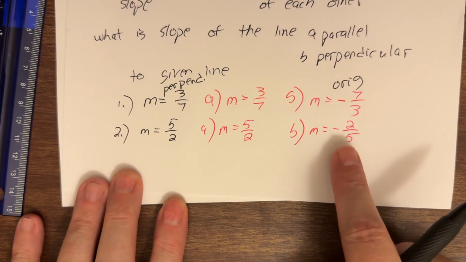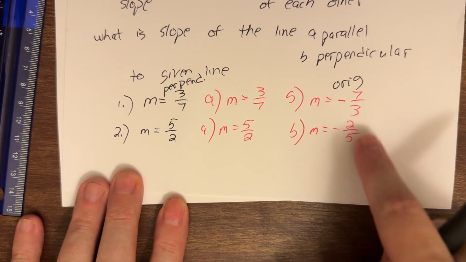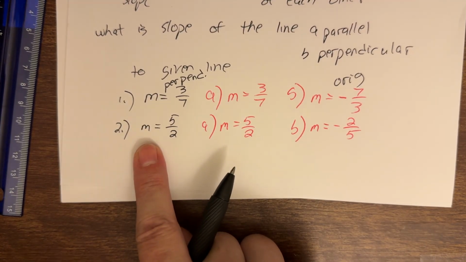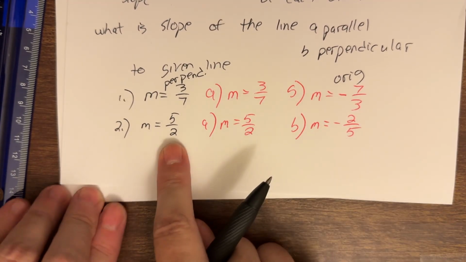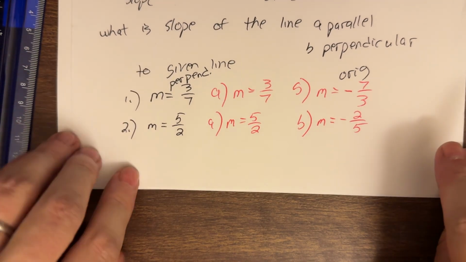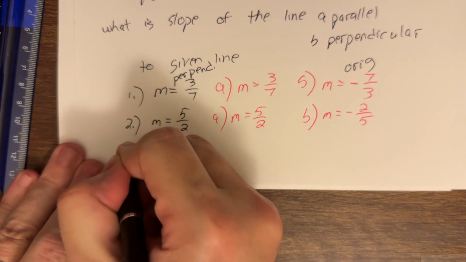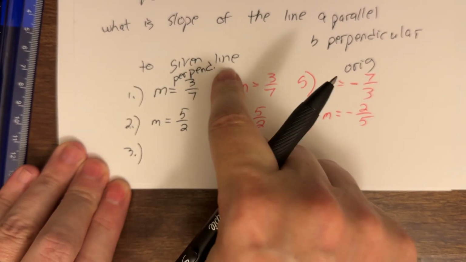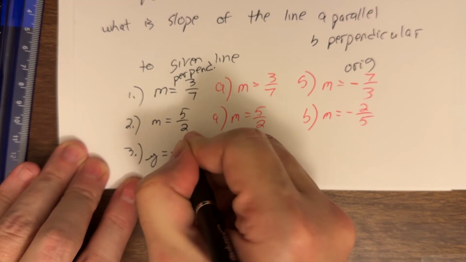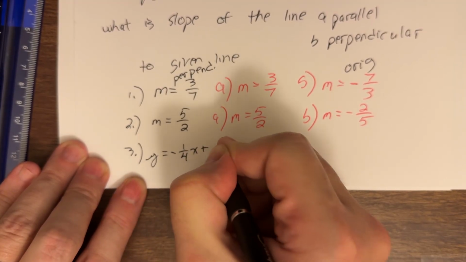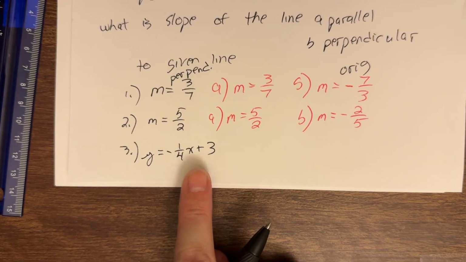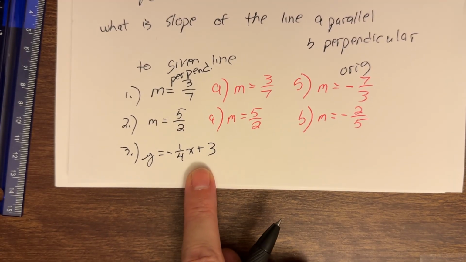Start here. If my original had a slope of -2/5, hit it with another negative, that becomes a positive, and then flip the 2/5 to become 5/2. Let's just do one more like this, and now let's start off number 3. My given line is y equals -1/4 x plus 3. The big difference is that now I'm giving you the equation of the original line.